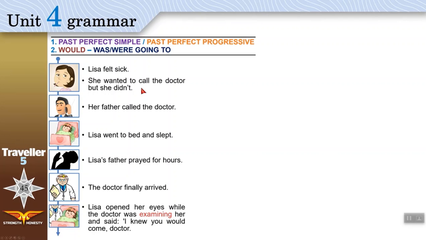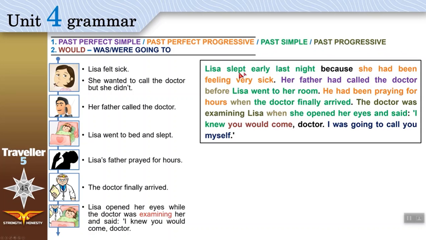Now we use past simple in all these sentences. What we are gonna do next is tell a story using these events and using today's grammar. We will also use past simple and past progressive. Ready? Okay, here we go.